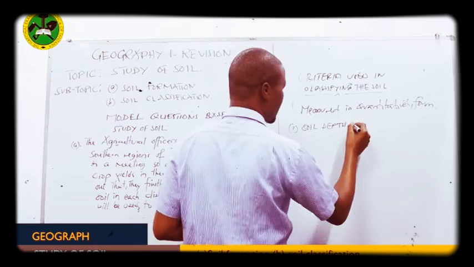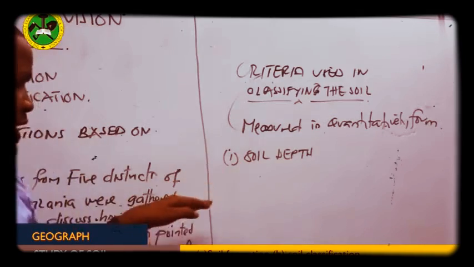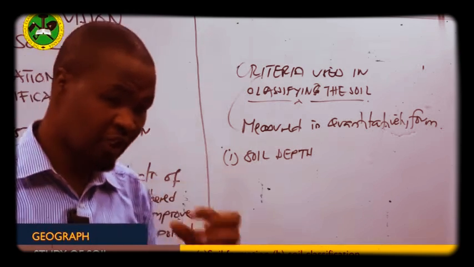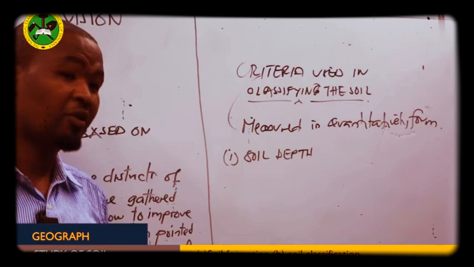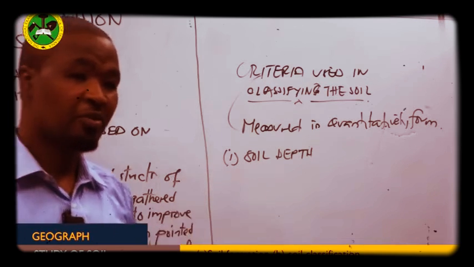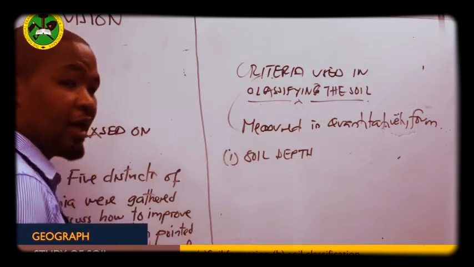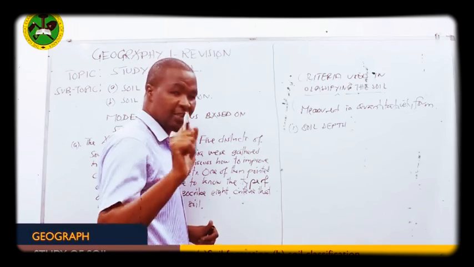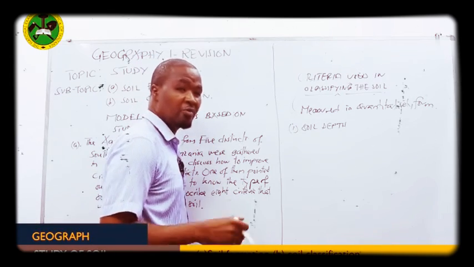Soil depth. So what is soil depth? Soil depth will refer to either the shallowness or the deepness of the soil. It means sometimes we may find soil which are found in steep slope. Those which are found in steep slopes are shallow in depth, while those found in gentle slopes are deep